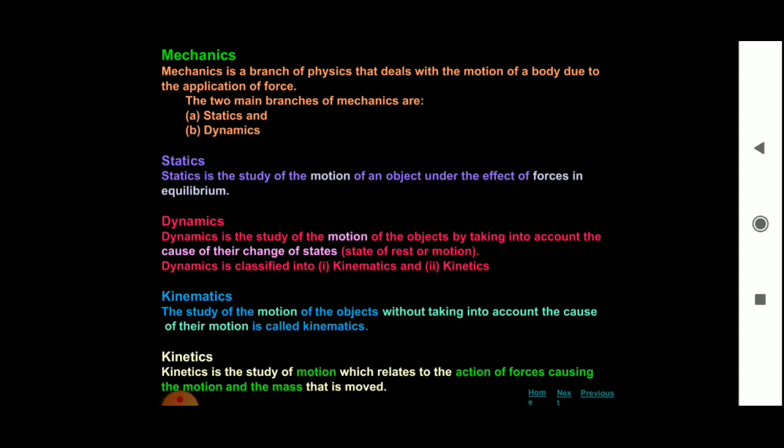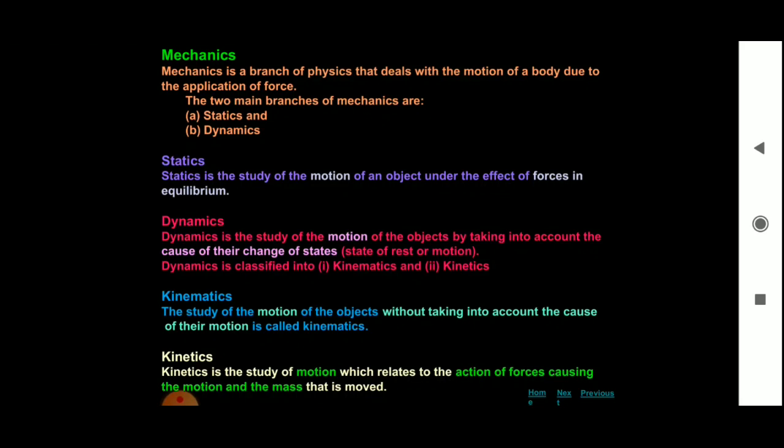Kinematics and kinetics. Kinematics, the study of the motion of objects without taking into account the cause of their motion, is called kinematics. So kinematics is the study of motion of the objects without considering its cause.